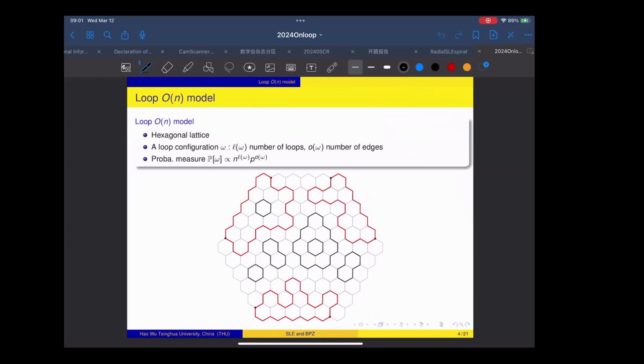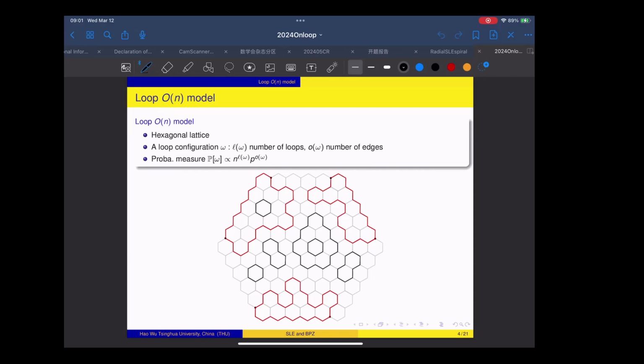The definition of the loop O(n) model is pretty simple. Let us focus on the model on the hexagonal lattice. On this graph, we sample loop configurations, meaning that we sample some edges to be open and some edges to be closed. The requirement is that we only allow loop configurations, so all the open edges have to form loops. This is why it is called the loop O(n) model.